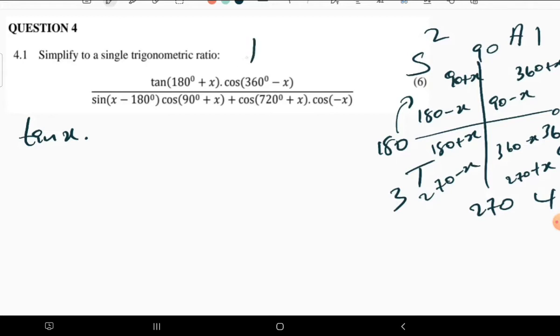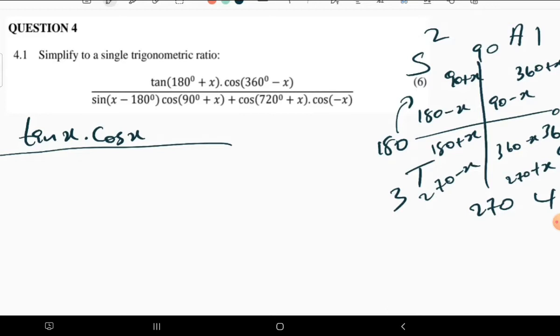Now let's come to this one. Cos 360 minus. 360 minus is in which quadrant? We have it right in the fourth quadrant. And I believe this is where cos is positive. This is where cos belongs. So that is why we are just going to have cos x, just like that. Then we're done with the numerator, moving to the denominator part.